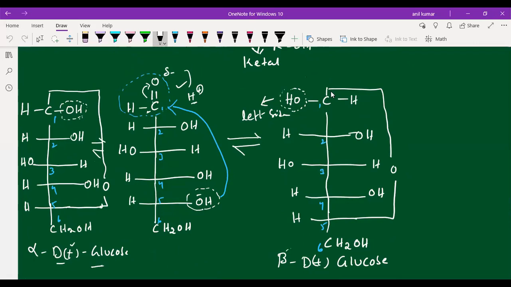Students, are you able to see everybody? The last class, alpha D plus glucose and beta D plus glucose. Yes, fine. In your mobile screen, it is appearing because some mobile screens are stuck. Yes, fine. Okay, students.